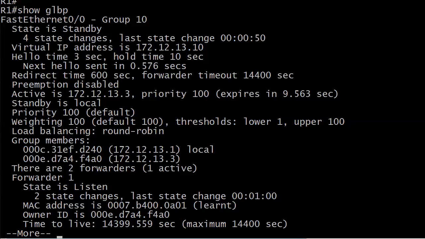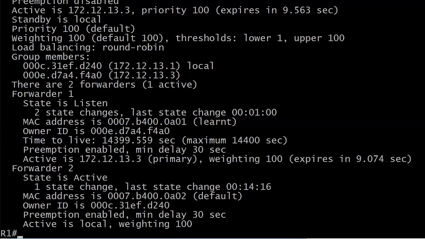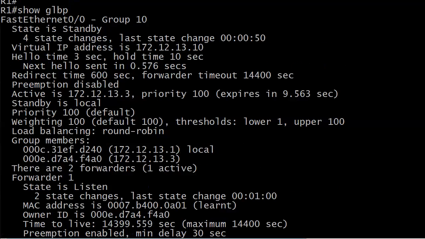Load balancing, round robin. Notice the group members, and here it actually lists the physical MAC addresses of the routers in the group, of the interfaces in the group. It's not going to list the virtual MAC addresses here. It's going to tell you how many forwarders you've got, and here's forwarder 1, state is listen, etc., and we know forwarder 2, state is active. And there's the MAC address, the owner ID, etc. So a lot of information in there, but a couple things you won't see with show GLBP brief.